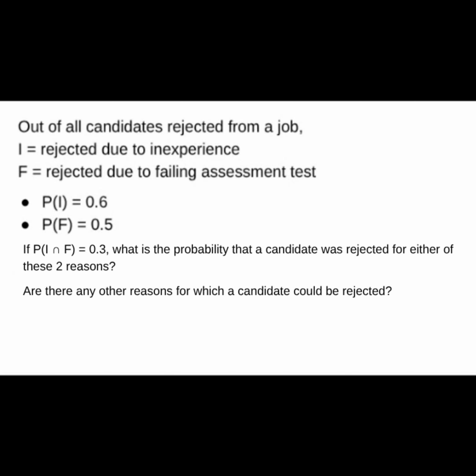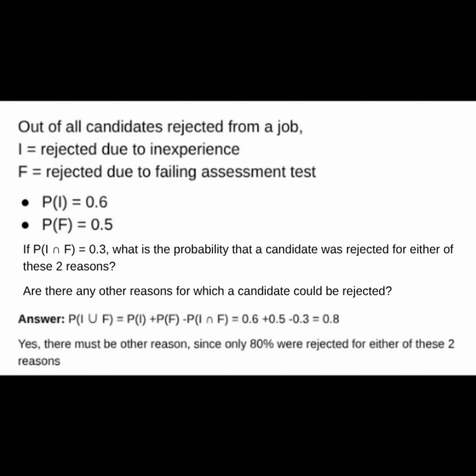Then what is the probability that a candidate was rejected for either of the two reasons? And another question: are there any other reasons a candidate could be rejected? Pause the video and calculate the answer to the first question.